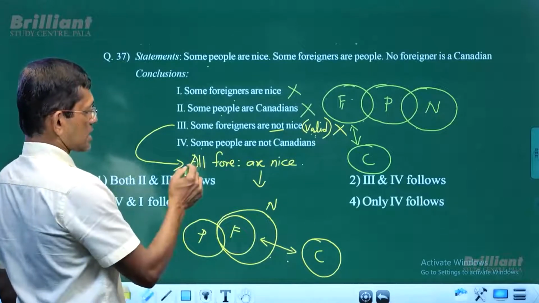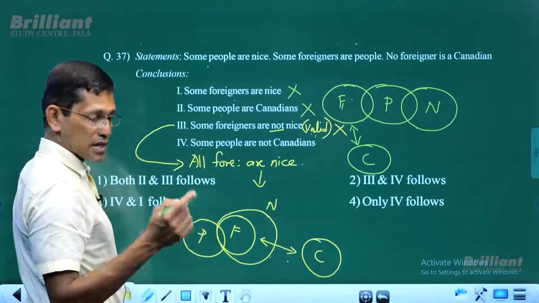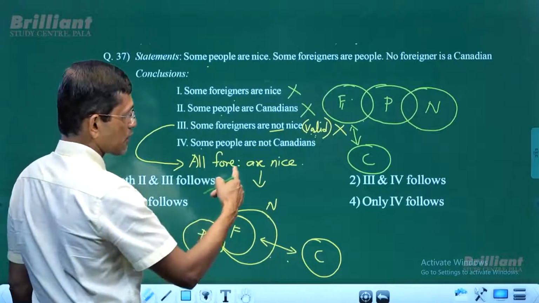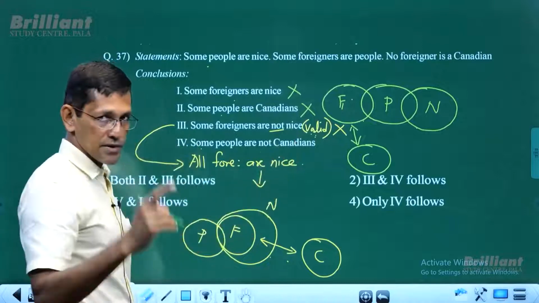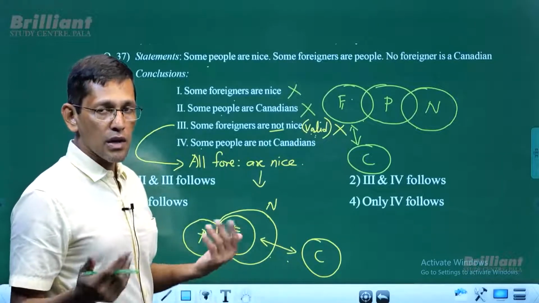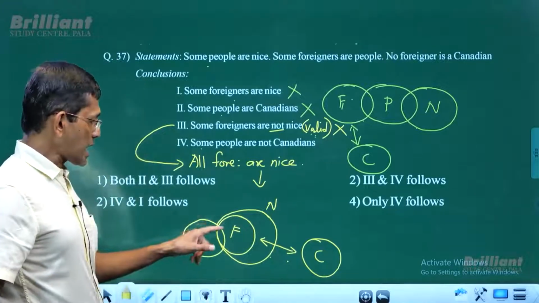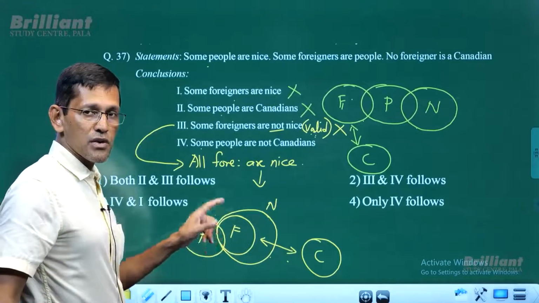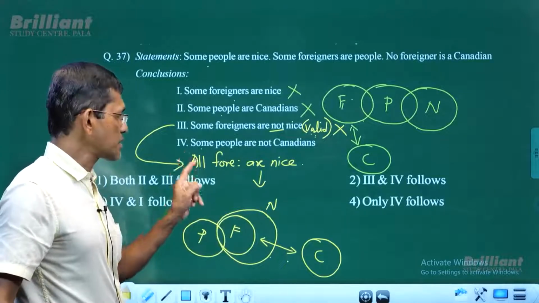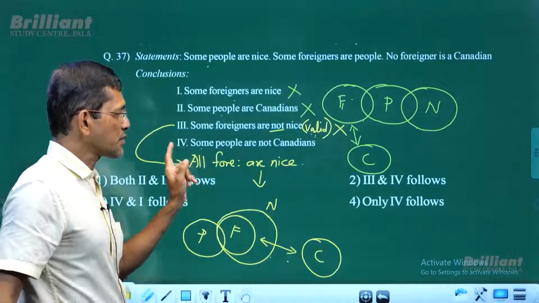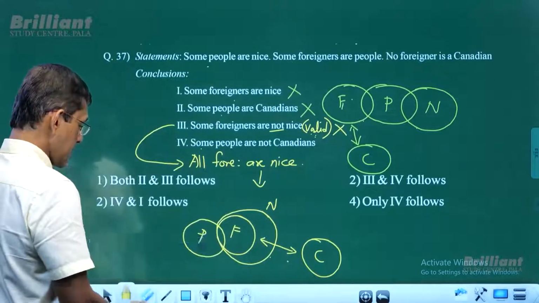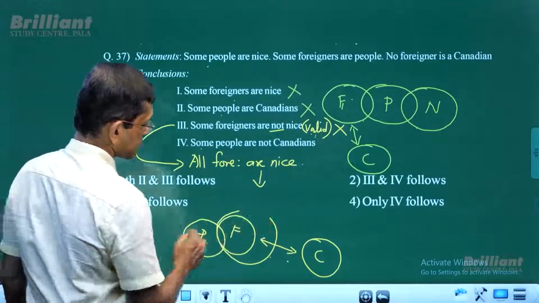Alright, so we look at the conclusion number 4. When we look at conclusion number 4, we don't need this new diagram. We look at the conclusion number 4 with the basic diagram first. And if it is required, we will draw a new diagram for the conclusion number 4. The new diagram which is drawn for conclusion number 3 cannot be used for conclusion number 4. When we check the conclusion number 4 first, we will check it with the basic diagram. Okay, so let's get rid of this unwanted diagram here.